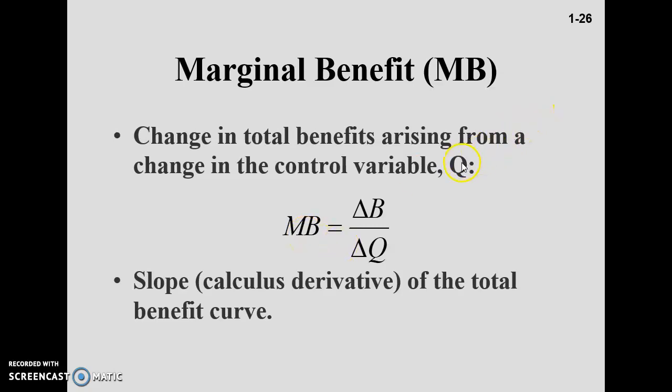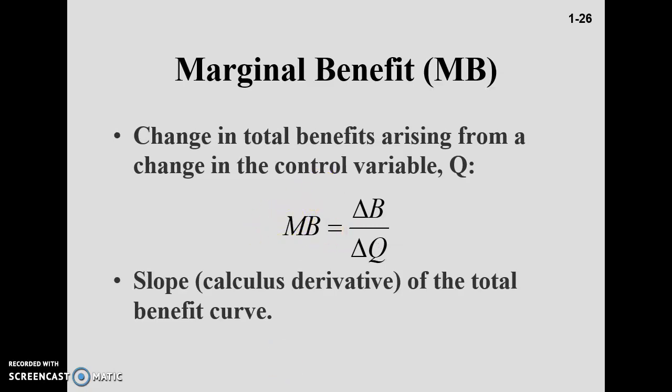If your control variable is the price, then if you change your price by $1, what will be the change in your total profit? If your control variable is the advertisement, then if you change your advertisement by, suppose, $10,000, what will be the change in your profit?